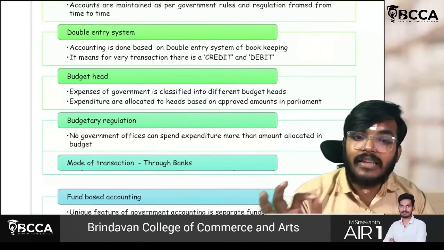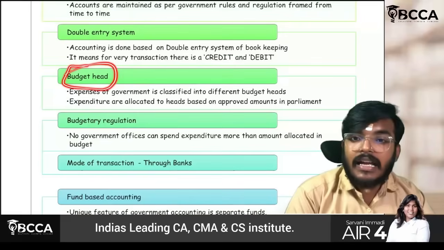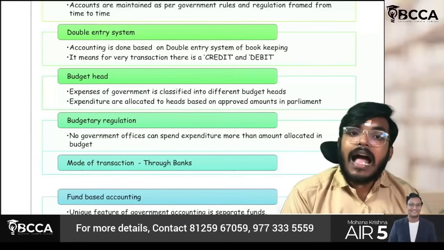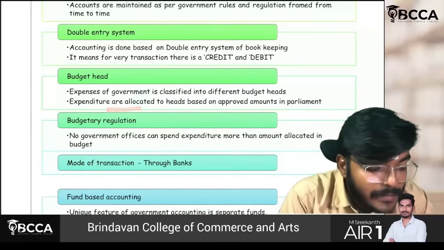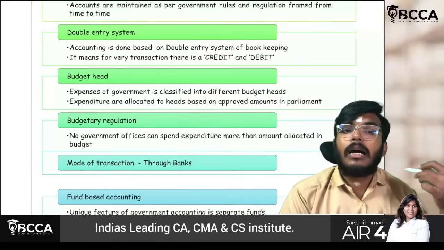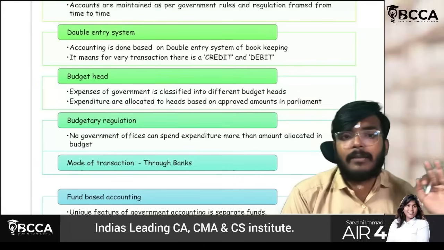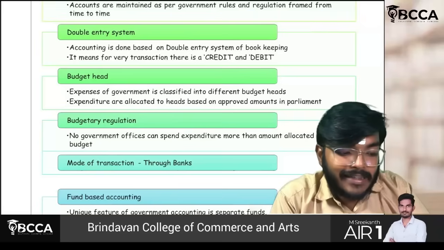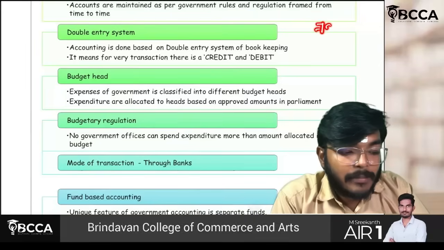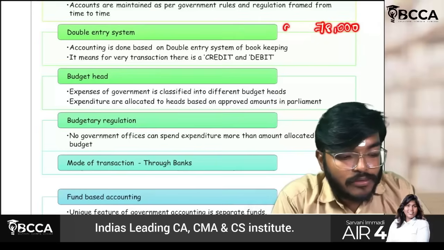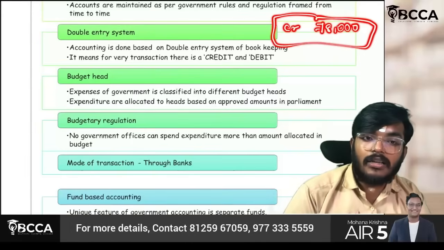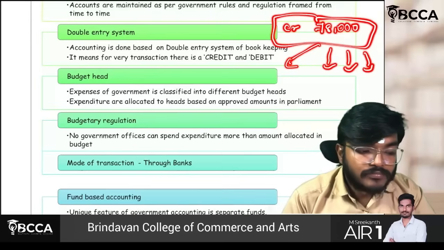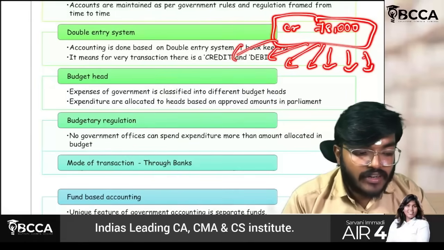Next comes the budget head. Budget head is nothing but the expenses of the government being classified into different budget heads, and these will be allocated to heads based on the amounts approved in parliament. Let us take an example. The government is having a fiscal budget. For example, 78,000 crore is the total revenue earned by the government. Now it should allocate this to different sectors.